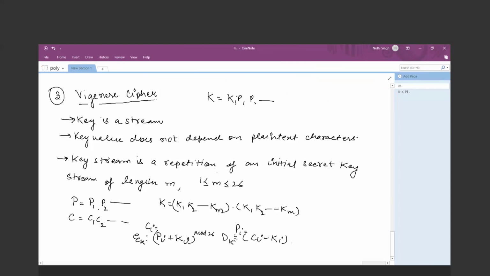This is the default one. The point is your key does not depend on the plain text character just like in the AutoKey cipher. Okay, it has its own key, but this key should be repeated until all of the plain text characters are encrypted into the cipher.